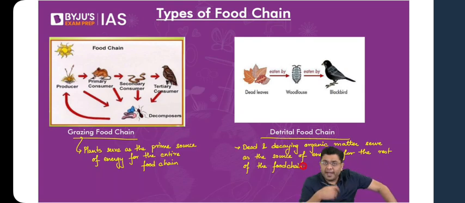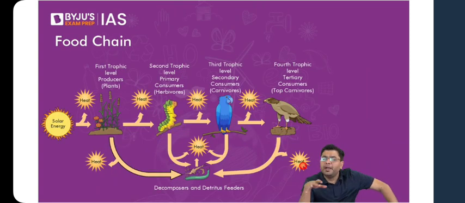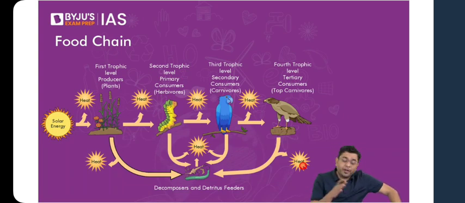So this is your depiction of an ideal or a simple food chain where trophic levels are indicated. What do we mean by trophic levels? The position in the food chain is indicated by the trophic level. The energy is received from the sun first of all by the producers. So the producers form the first trophic level. That is where they produce food.